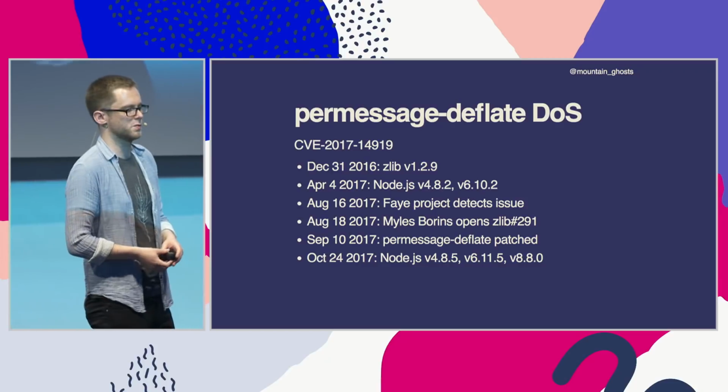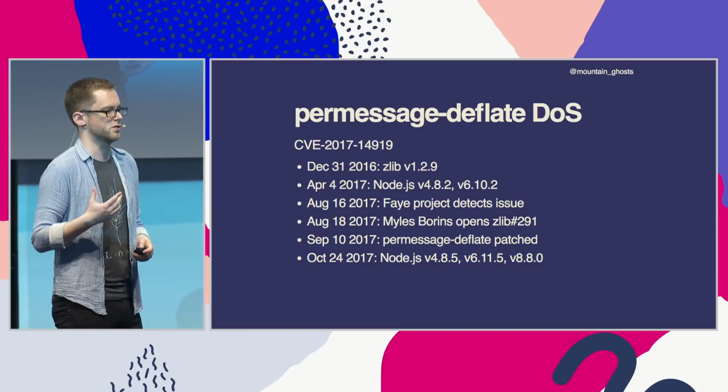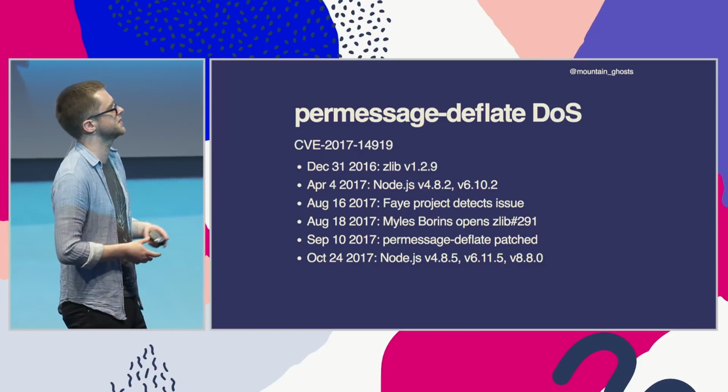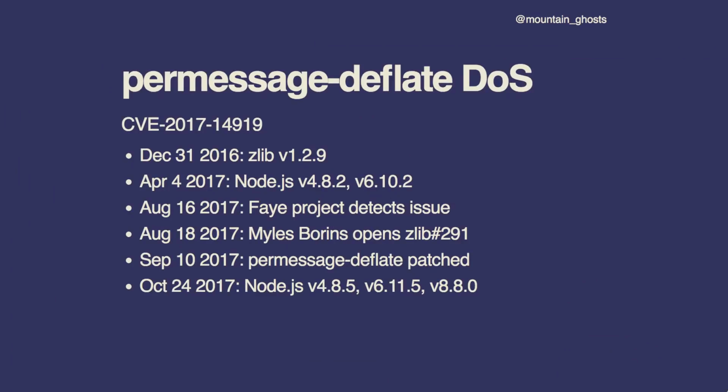So one example of this was last year we had a denial of service vulnerability in per message deflate. And the way this played out was that at the end of 2016, the zlib library released version 1.2.9, which is its first release in 3 years, which gives you some idea of the resources available to maintain something as widely adopted as zlib. And that contained a change that meant previously valid configuration values that are required by the WebSocket compression protocol were now illegal, and it would throw errors on them.